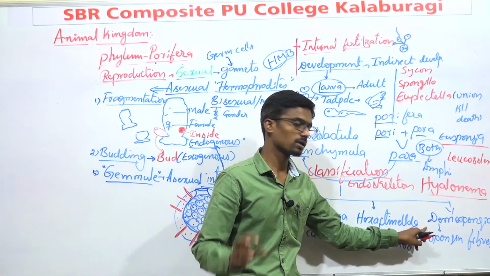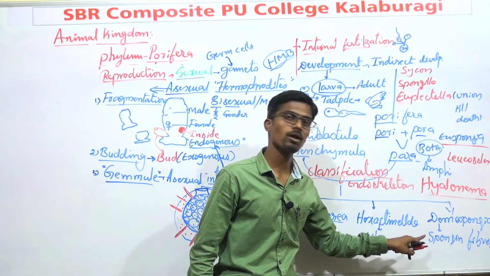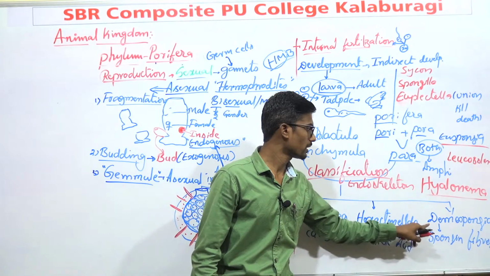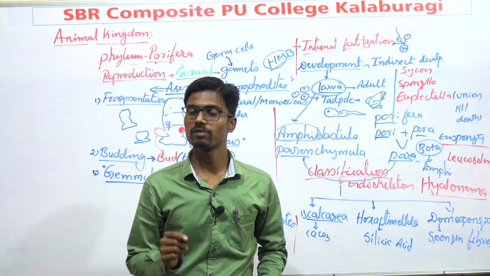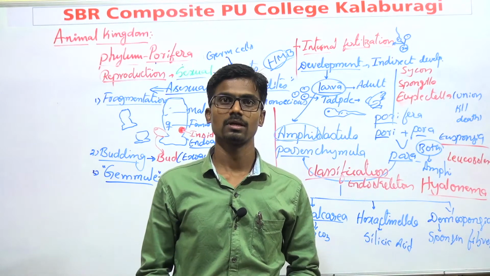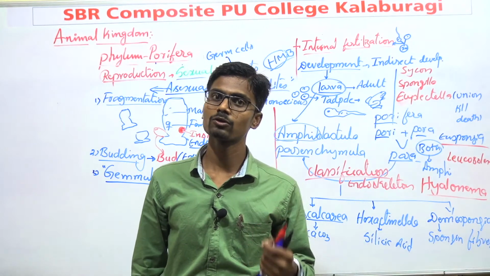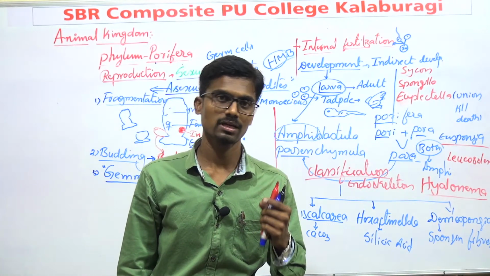Whatever sponges we can use for bathing are animals belonging to Demospongiae. This is about the characters as well as examples of phylum Porifera. In the upcoming class, we'll go through another very interesting phylum, that is phylum Coelenterata.